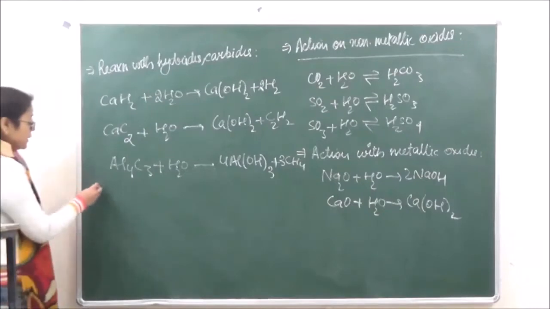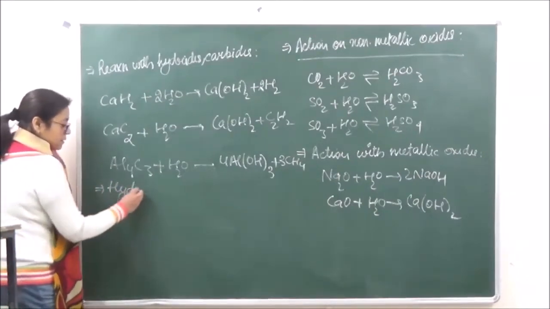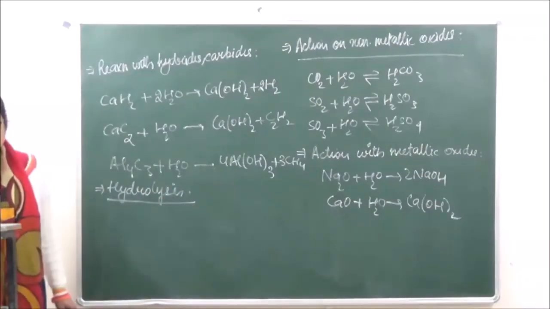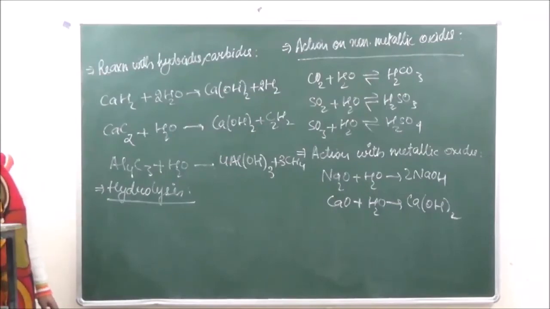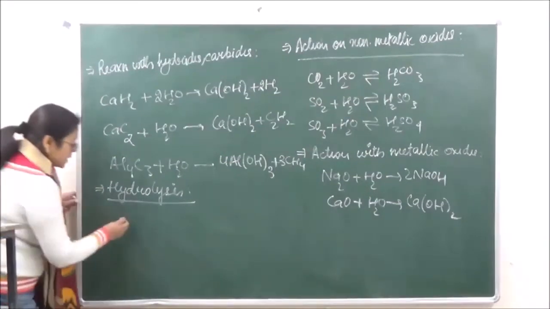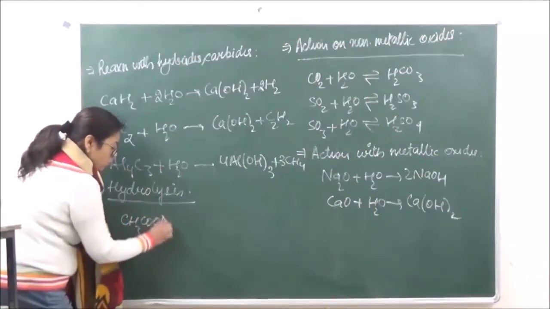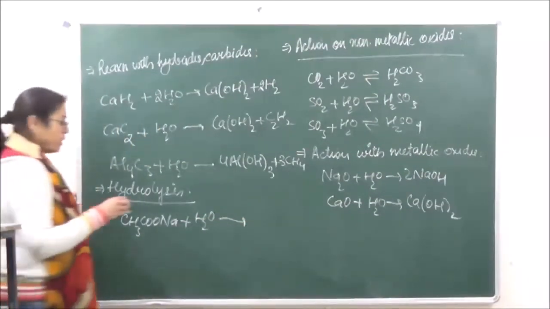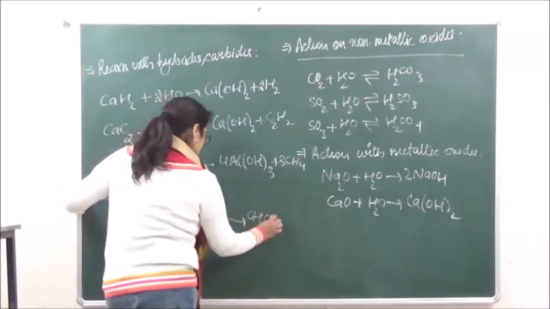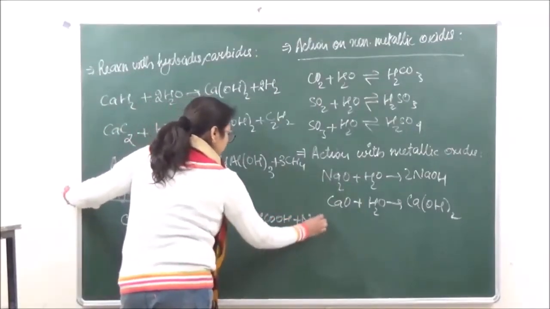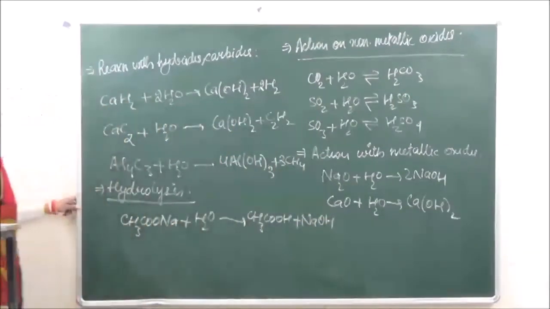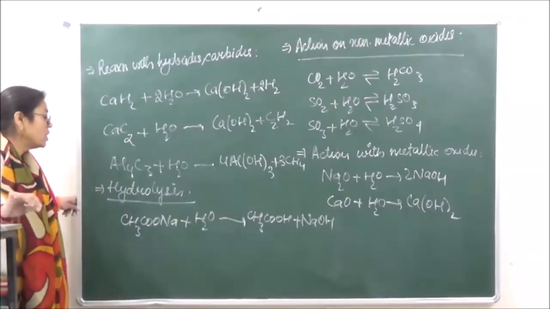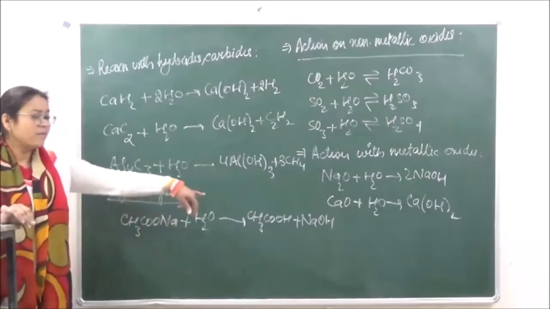Then the next reaction which we have, that is a hydrolysis reaction. Over here, hydrolysis of many organic compounds can be done. For example, if we are taking CH3COONa, sodium acetate, and we are dissolving it in water, it is going to give us an acid plus an alkali. Right? So this hydrolysis reaction you've also done in equilibrium. It is the opposite of neutralization reaction. So we are hydrolyzing the salt to give us acid plus base.